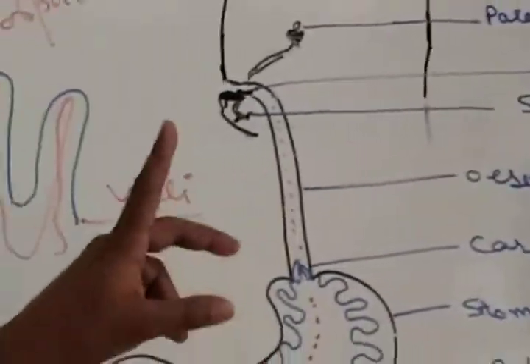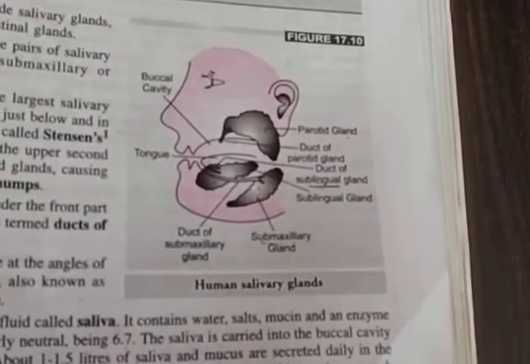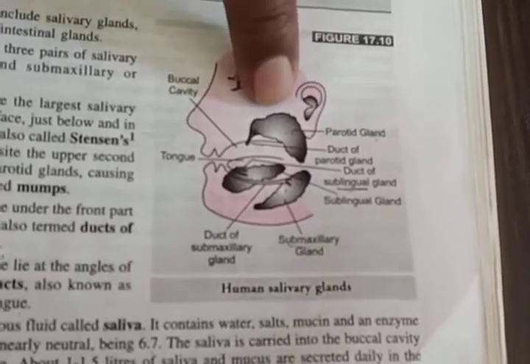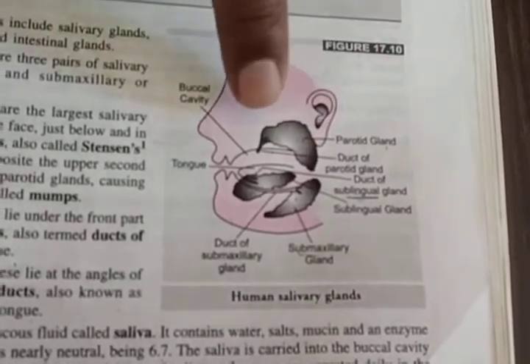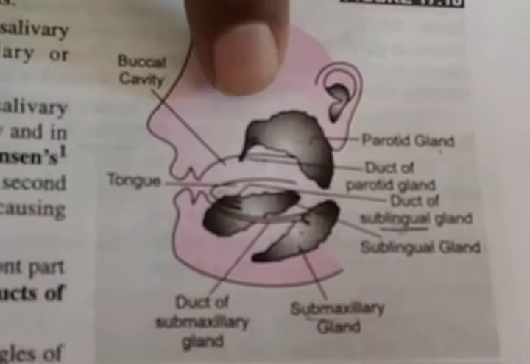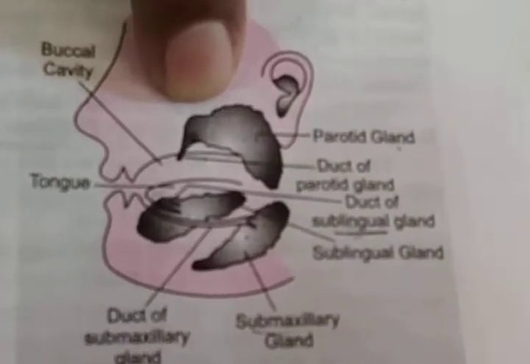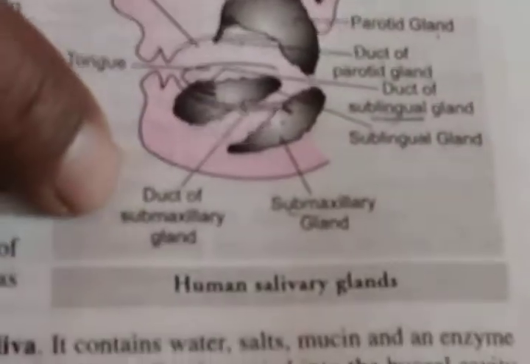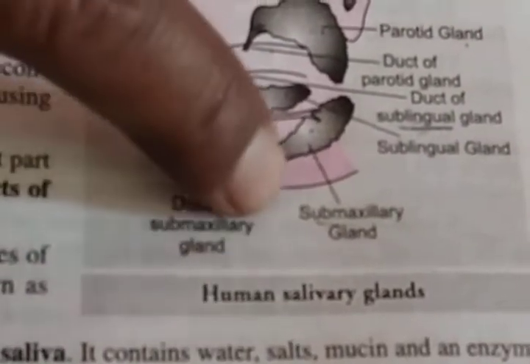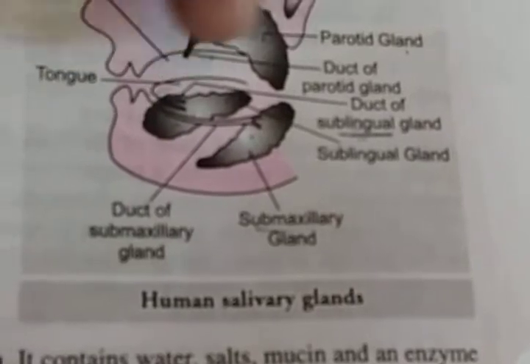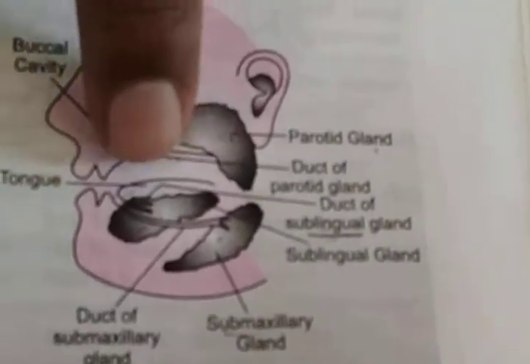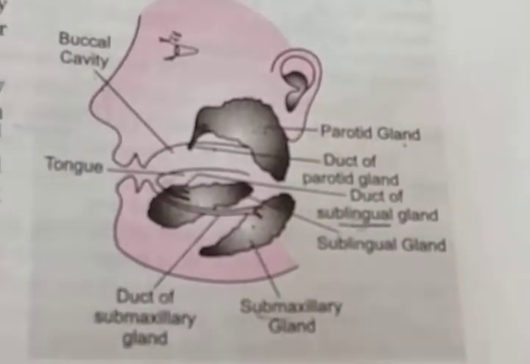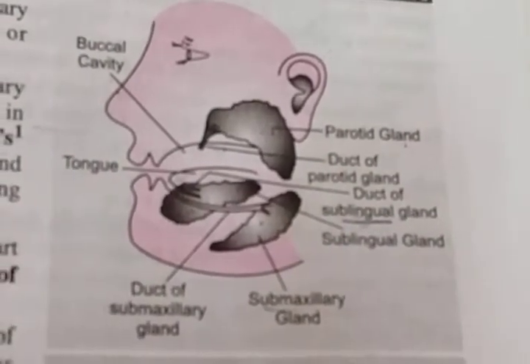The parotid gland opens in the third molar. If some infection occurs in the opening of this gland, the disease is called mumps. Thus, three pairs of salivary glands are present in human beings.